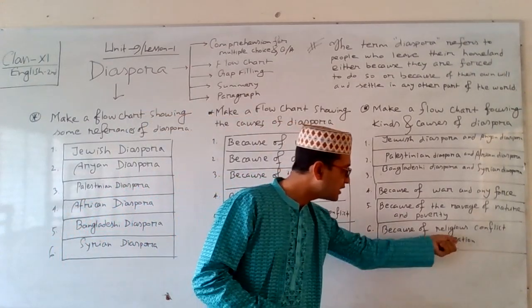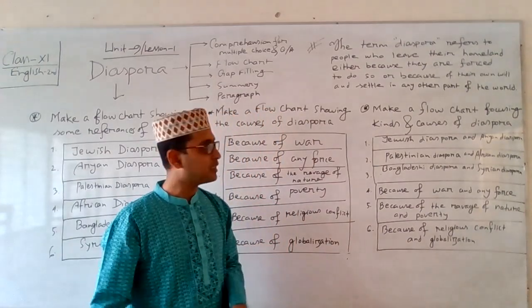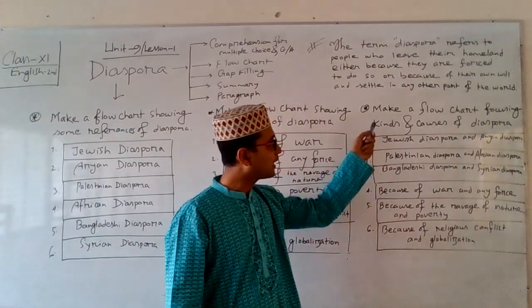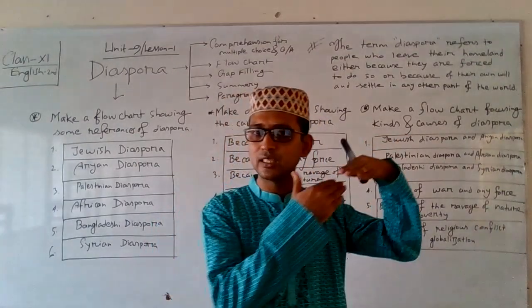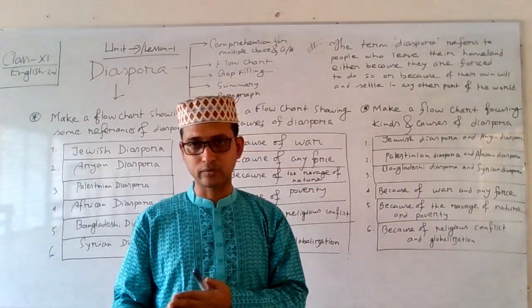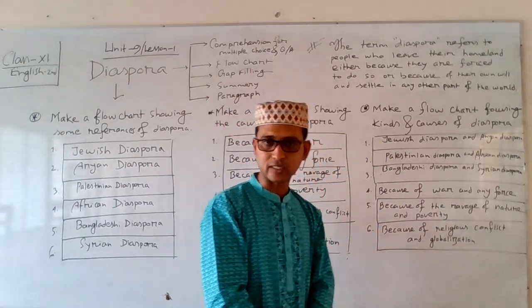Now this is completed. If the demand of the question is kinds and causes, at that time you students will have to write 3 causes and 3 references of the diaspora. This is how the answer to the question can be formulated.